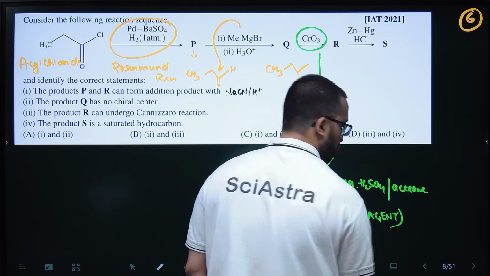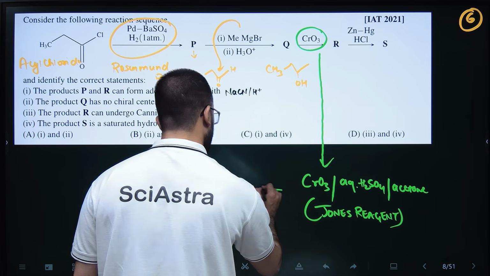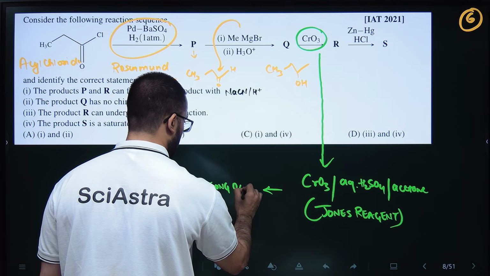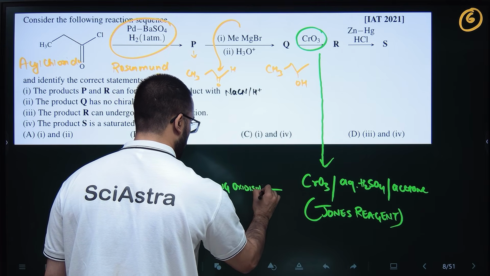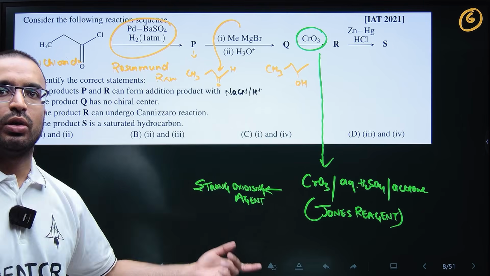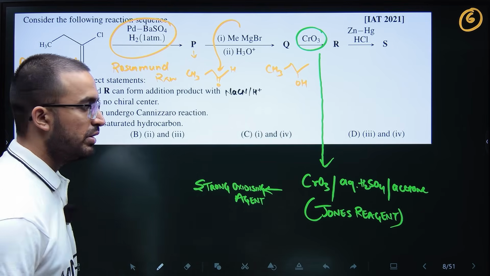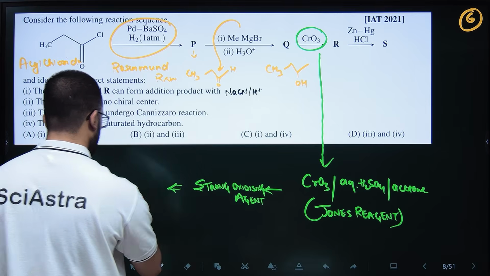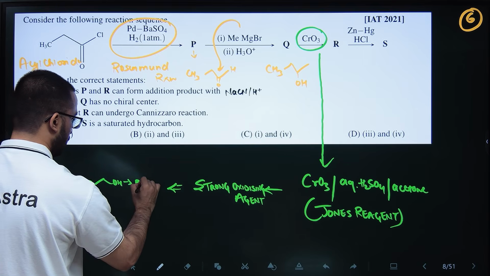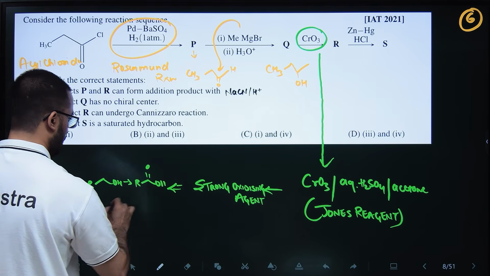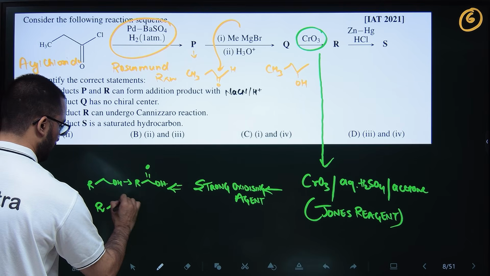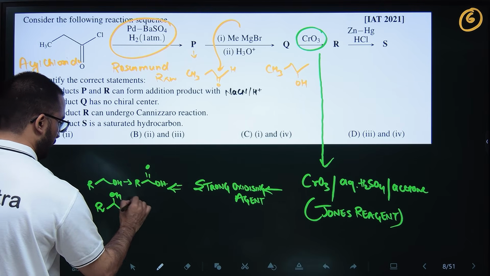So this is a very strong reagent, a strong oxidizing agent. What it does is convert primary alcohols into acids and secondary alcohols into ketones. So primary alcohol converts into acid, and secondary alcohol into ketones.